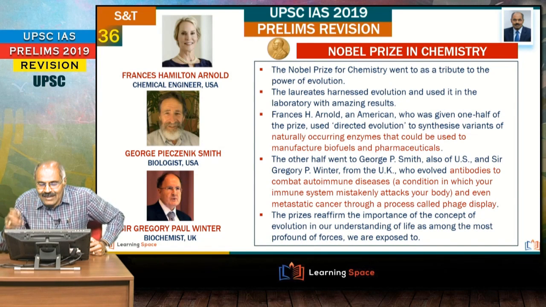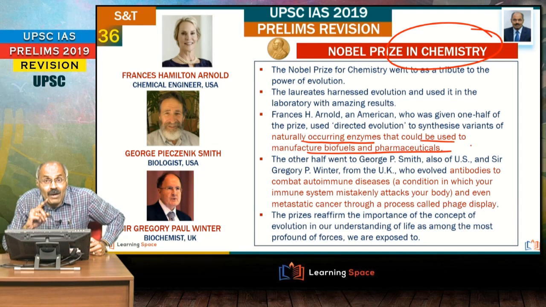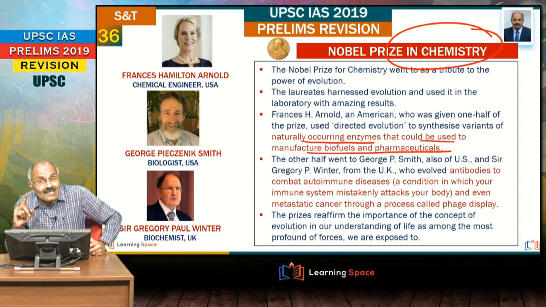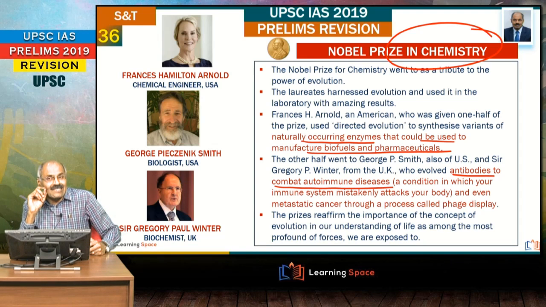Then if you look at the Nobel Prize in Chemistry, in fact, one part of it has gone to naturally occurring enzymes. Naturally occurring enzymes that could be used to manufacture biofuels and pharmaceuticals. This may not be that important, but what is important is that the other part has gone to the evolution of antibodies to combat autoimmune diseases.